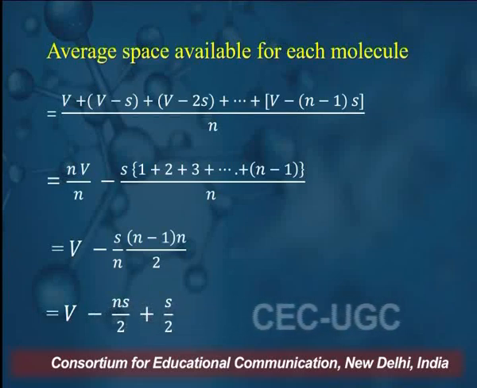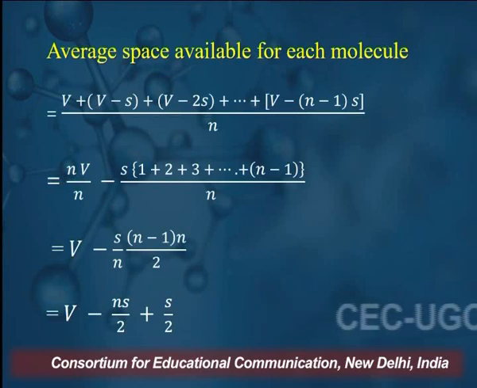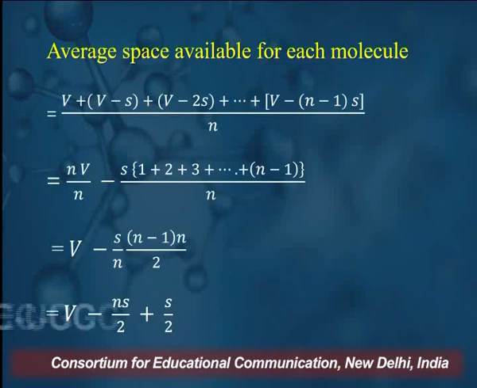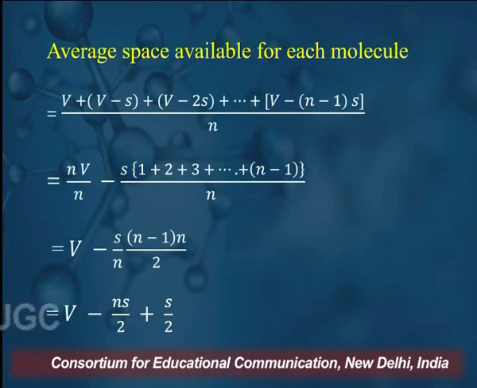If we expand this formula, we get NV by N minus S times 1 plus 2 plus 3 and so forth up to N minus 1, divided by N. Expanding it further, we get V minus S by N times N into (N minus 1) by 2. Expanding it further, we get V minus NS by 2 plus S by 2.